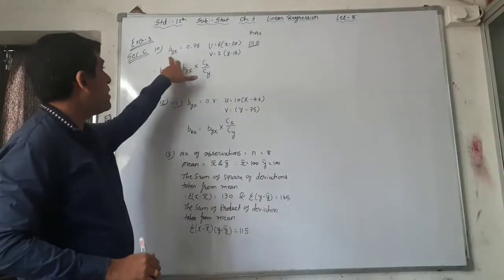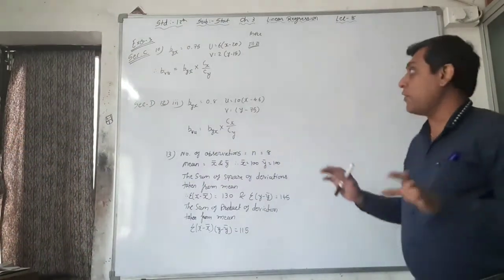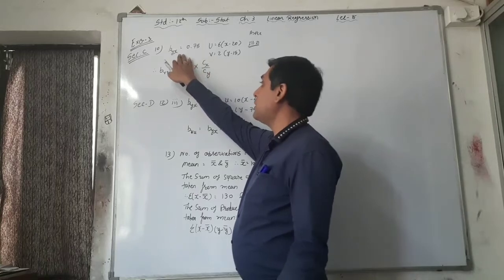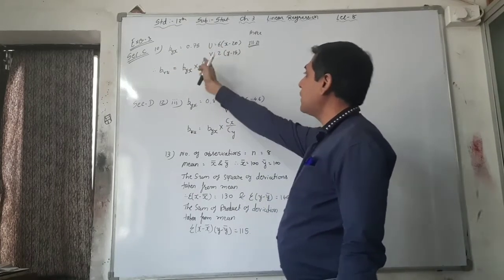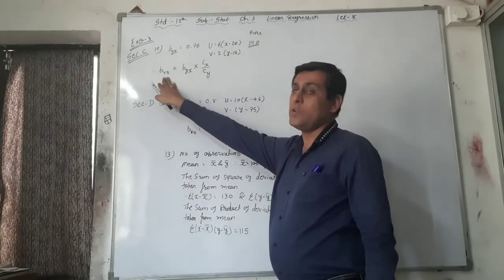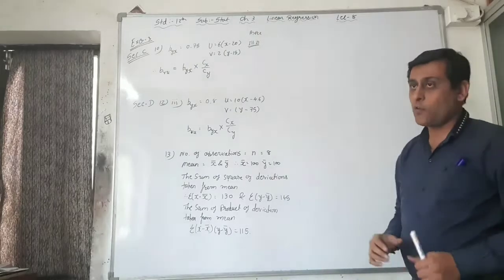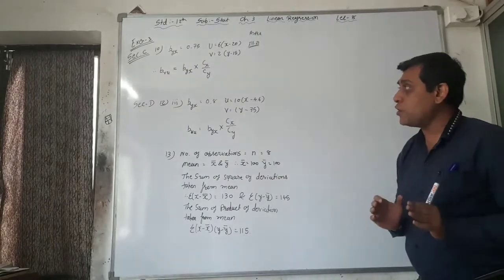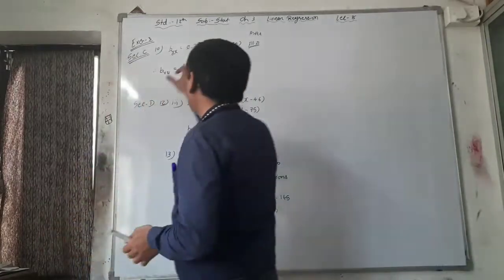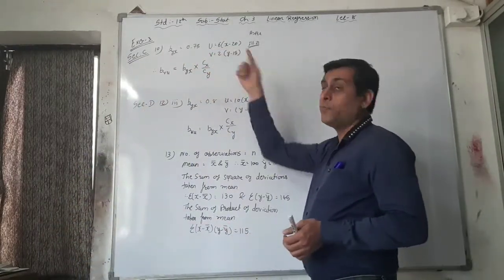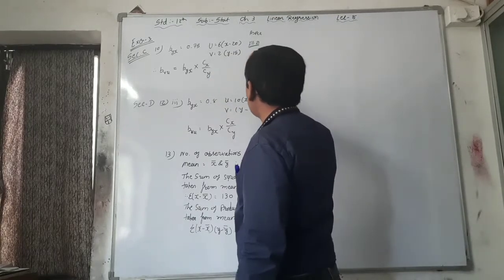As per that, at the time of illustration 21, I gave you the formula. If byx is equal to 0.75, u is equal to this and v is equal to this, then the formula to find bvu is equal to byx into Cx upon Cy. The value of bvu depends on the changes in the scale, that is, multiply by 6 and 2 here. First of all, what is your Cx?